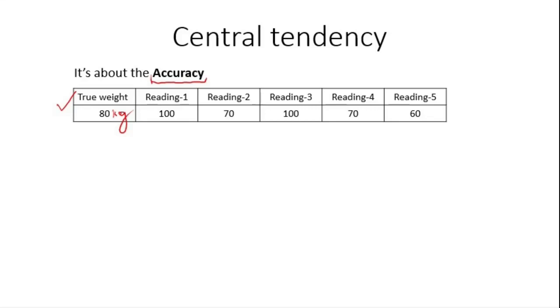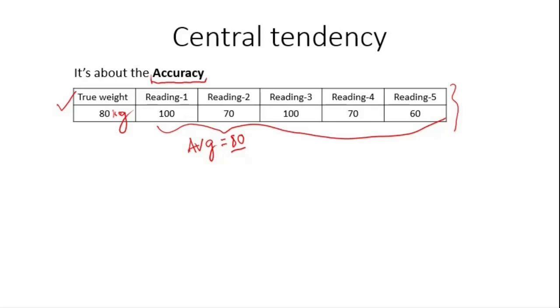For example, a person weighs 80 kg, which is his true weight. Now using any measuring instrument, we take 5 readings. Note that if you take the average of these 5 numbers, it will come to 80. So the average of the data is matching exactly with the true weight. So we will see that the measurement system here is 100% accurate.